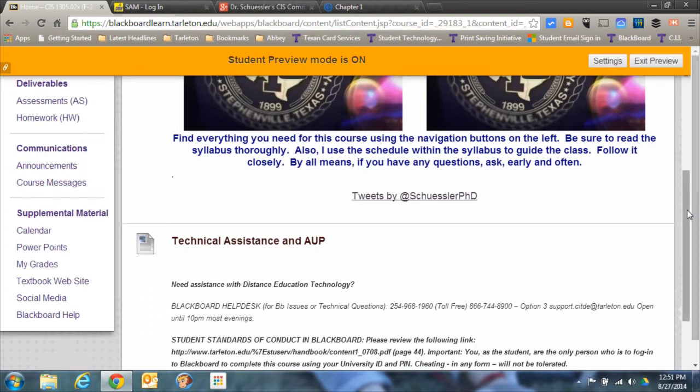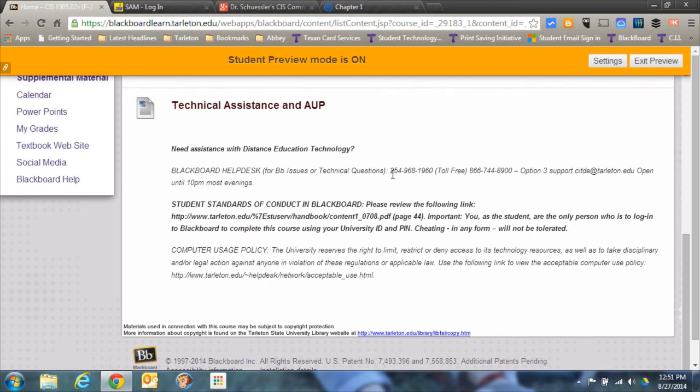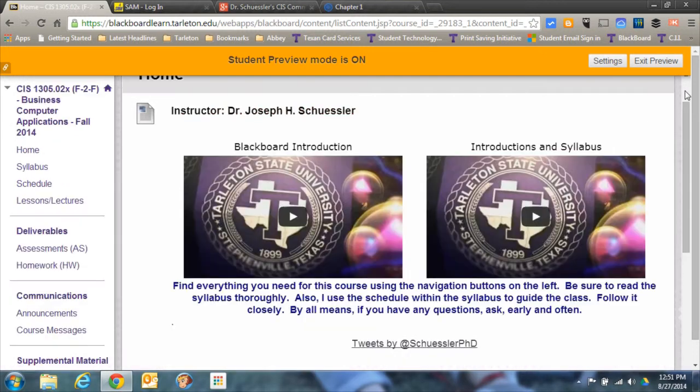At the bottom of the home page is the information to contact technical assistance and the acceptable use policy. If you're having some sort of an issue with Blackboard, it's usually browser related or Java related. So make sure that you've got the latest version of Java and try a different browser. If neither one of those works, contact the Blackboard help desk. They're extremely good at what they do over there. They can usually help you out over the phone and get most problems taken care of. If they cannot, they can remote into your machine, and you can watch what they're doing while they do it. It usually just takes them a few minutes, and they can get you squared away that way.